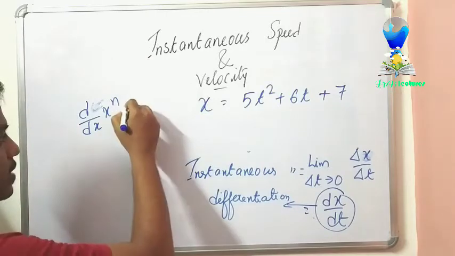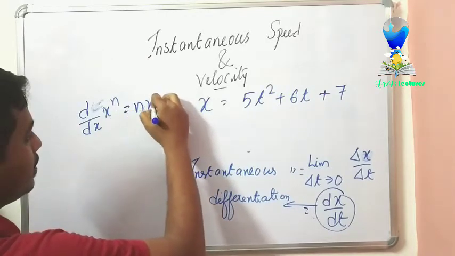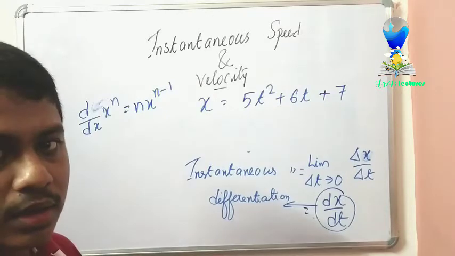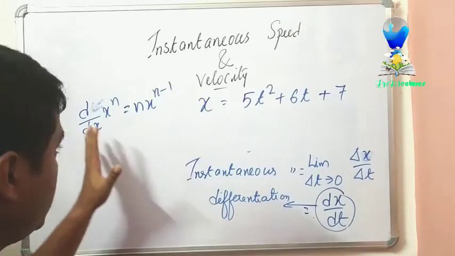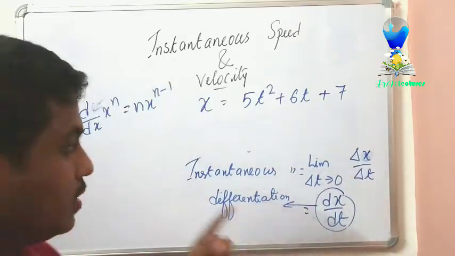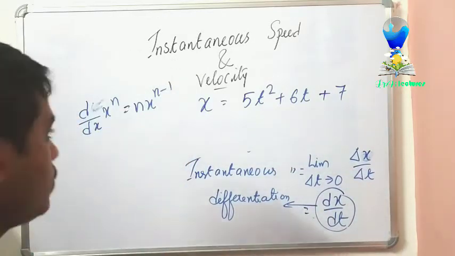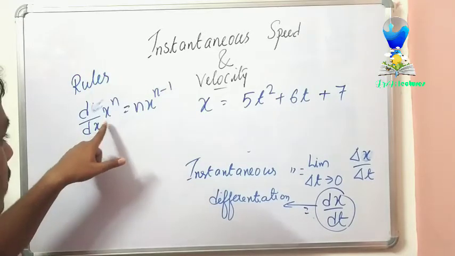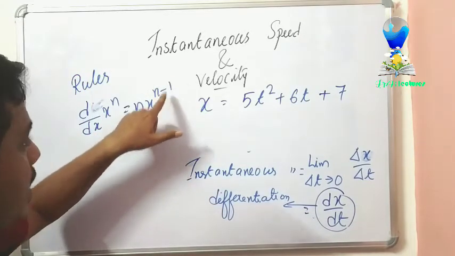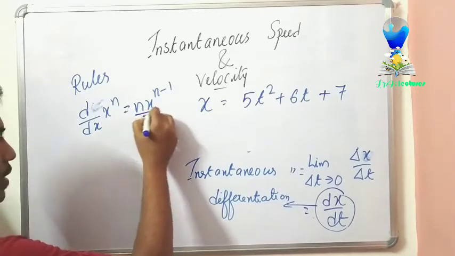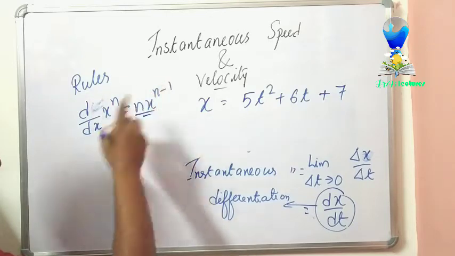When you break this differentiation, it is given by n x to the power n minus 1. This is very important for you. This will be required also in class 12, so these differentiation rules are required. So d/dx of x to the power n is n x to the power n minus 1. This is the formula after breaking it.